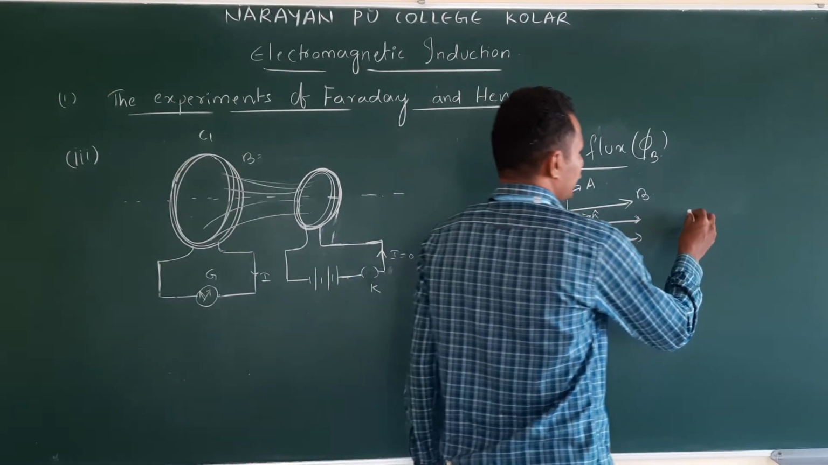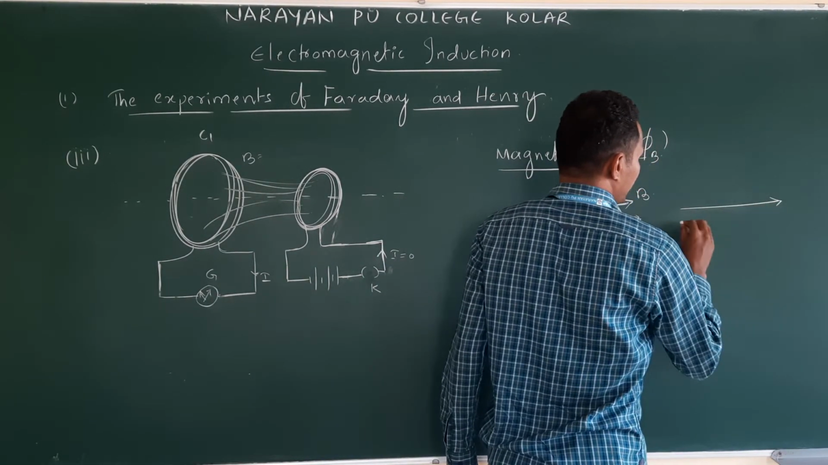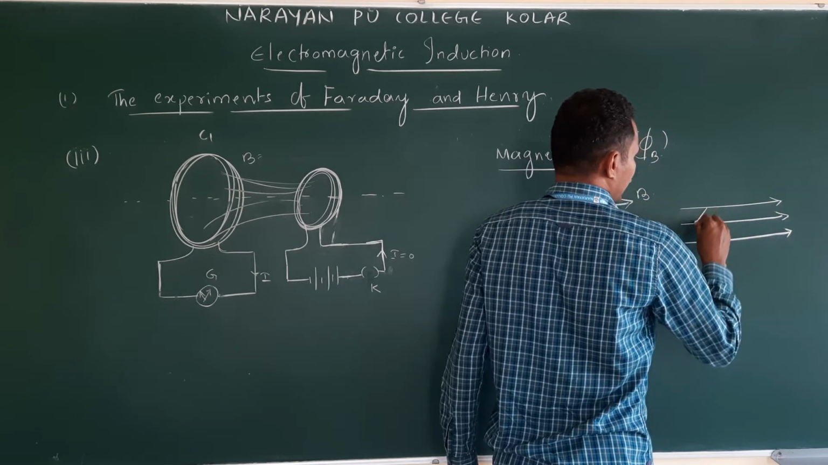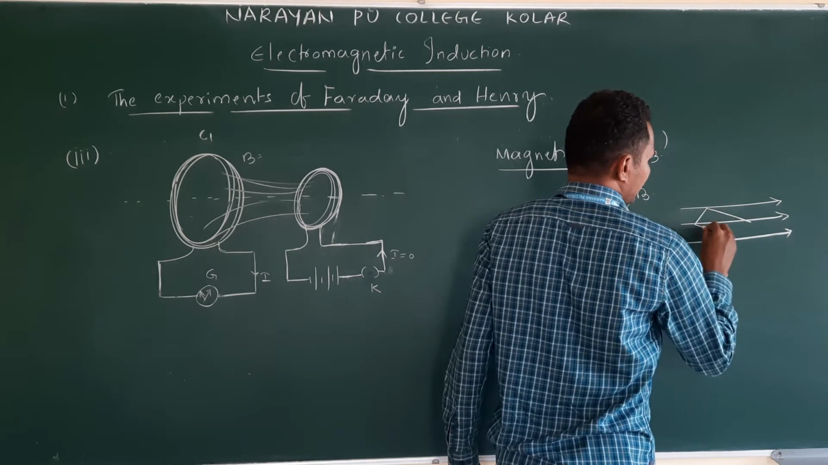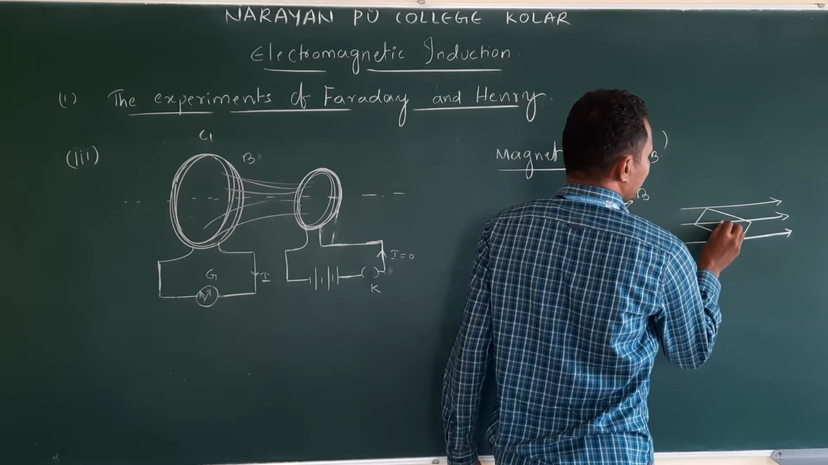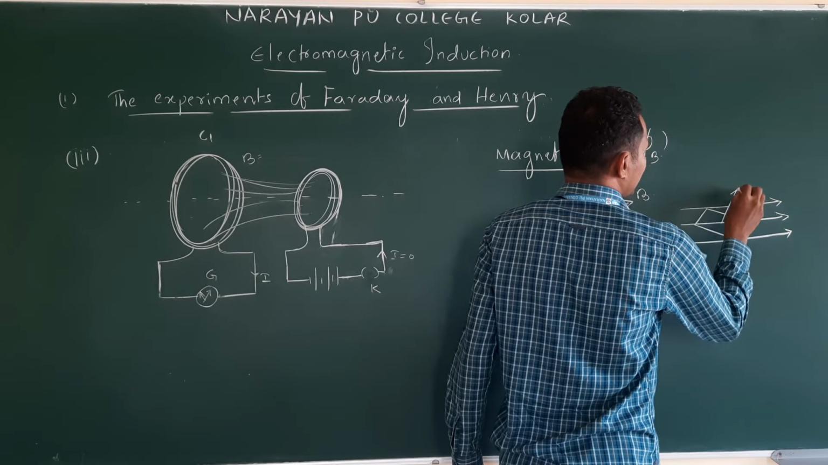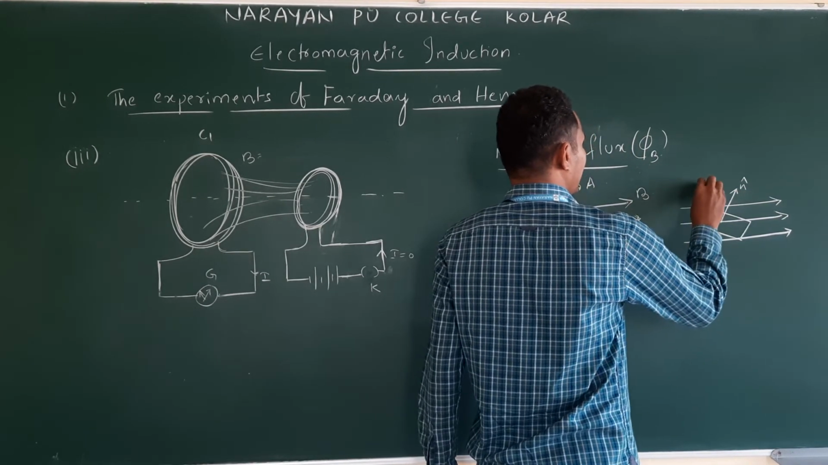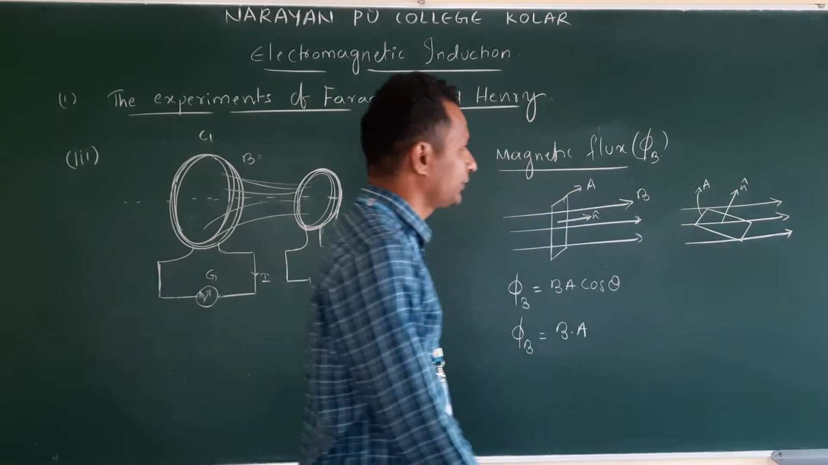Suppose I draw the field lines, and they remain the same. If I draw a plane like this, the area vector acts like this. Am I correct? This is n cap, and this is the area of the plane.